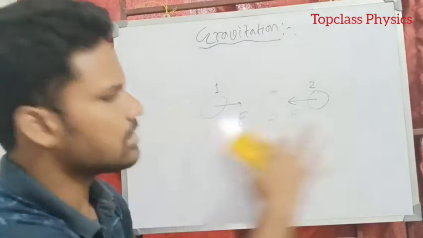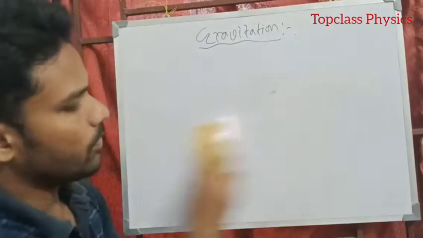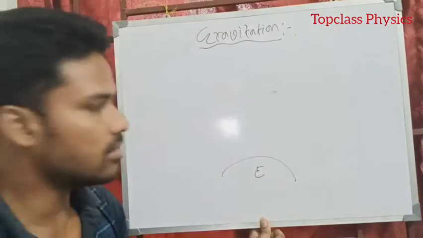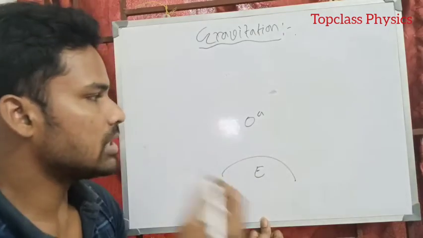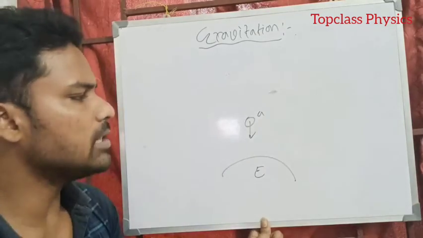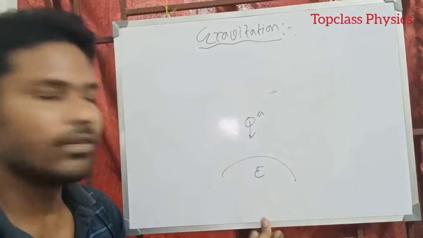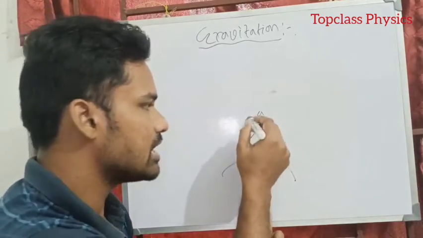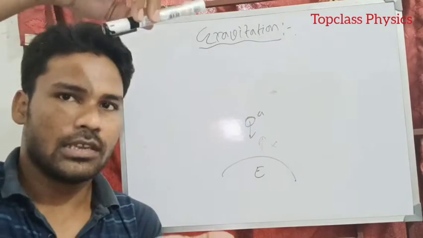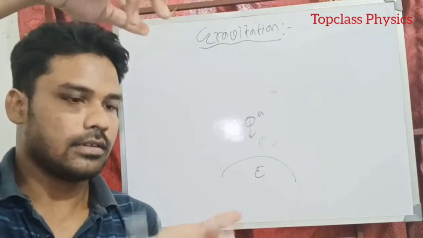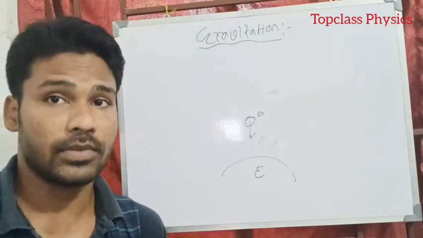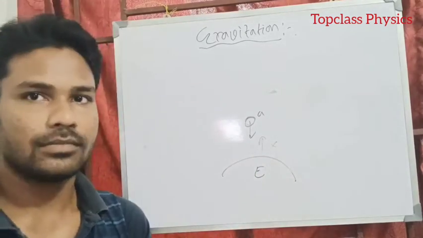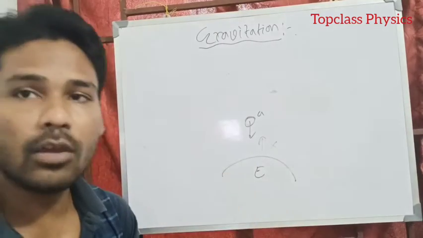So why not? This is a universal truth. So why can't we see it for Earth? Suppose this is our Earth and this is an apple. We always see that the apple falls down towards Earth, but never does Earth come towards the apple. This does not happen. Always you can see that the apple is falling down. Suppose I take this marker, it always falls down towards our surface, but Earth never comes towards this marker, even though, as you know, gravitational forces are equal and opposite.